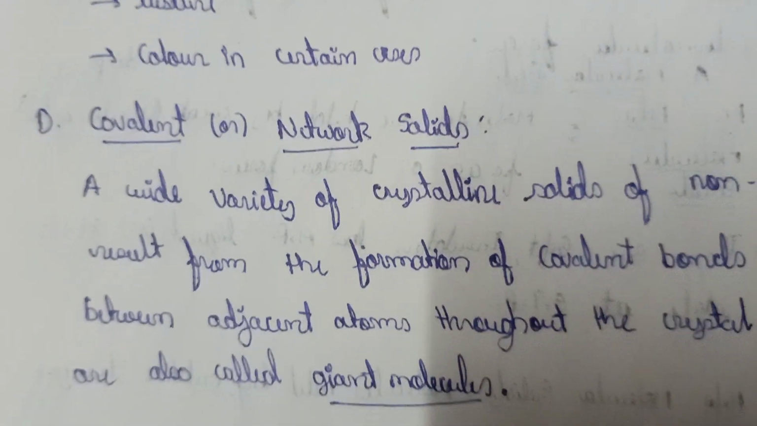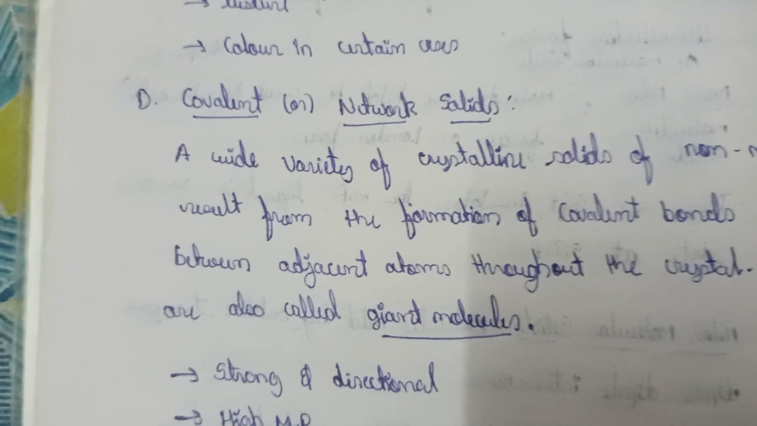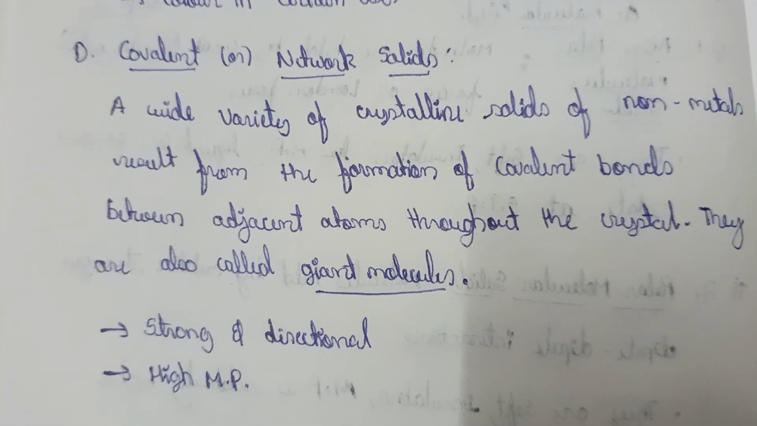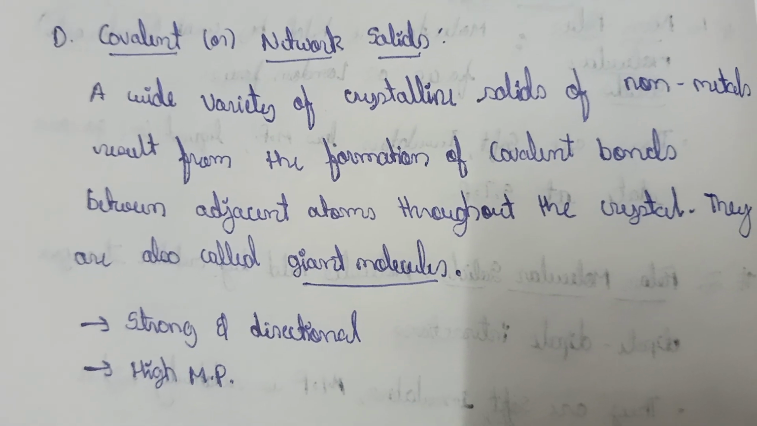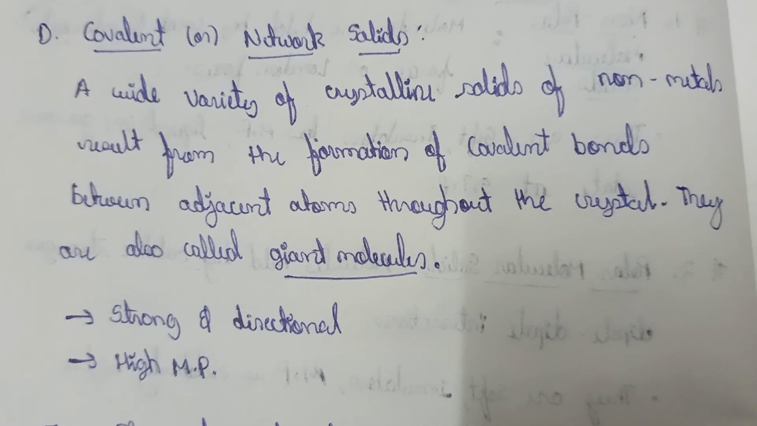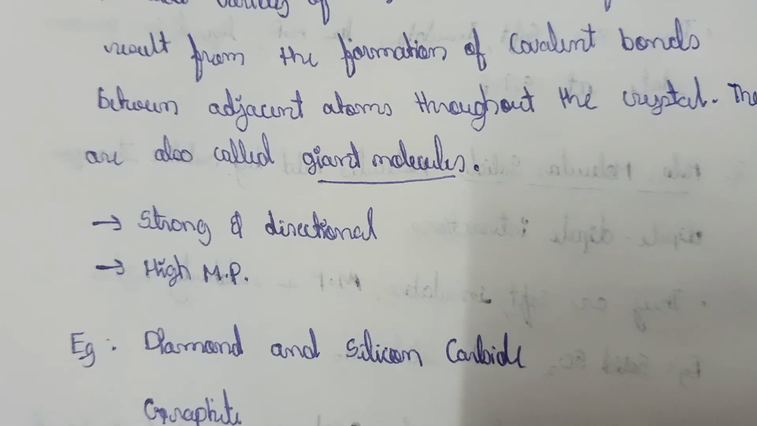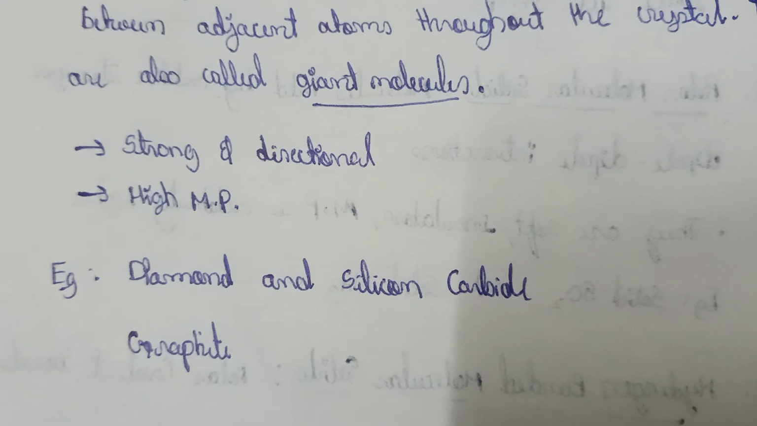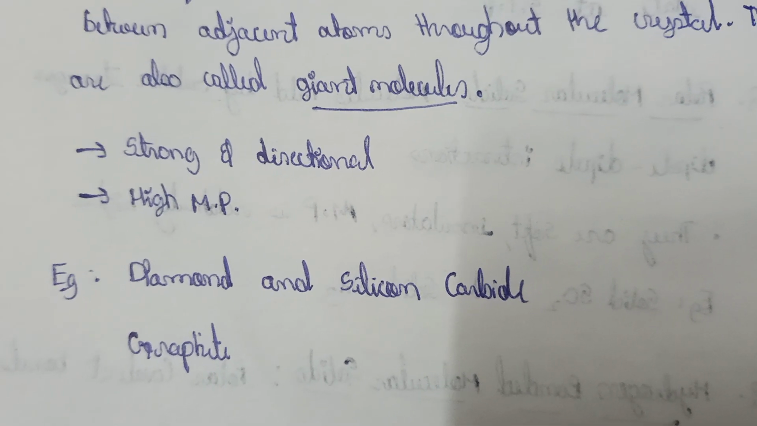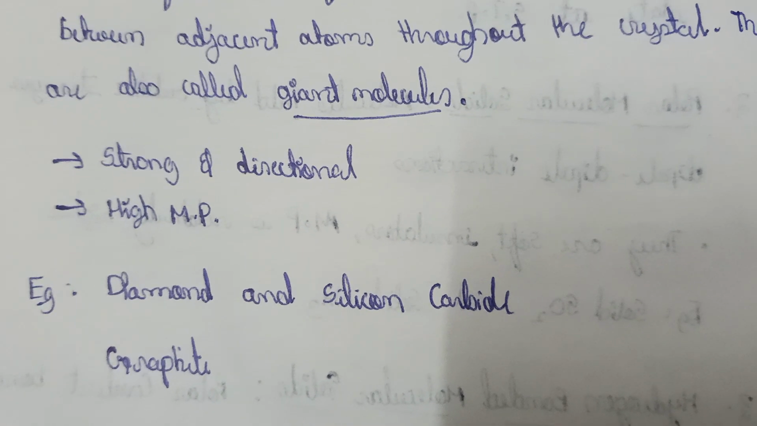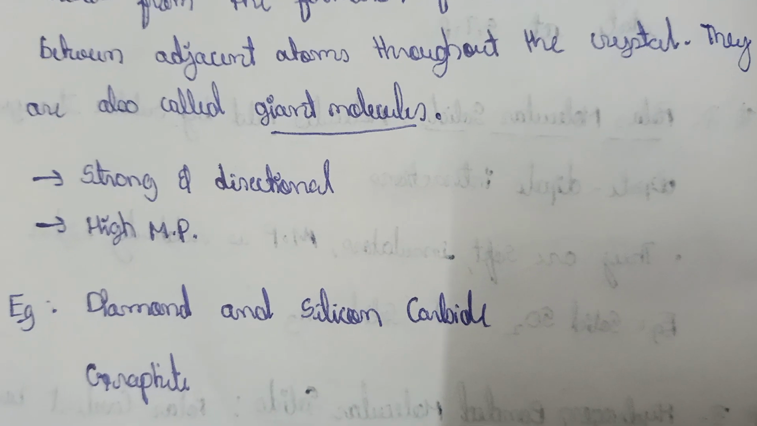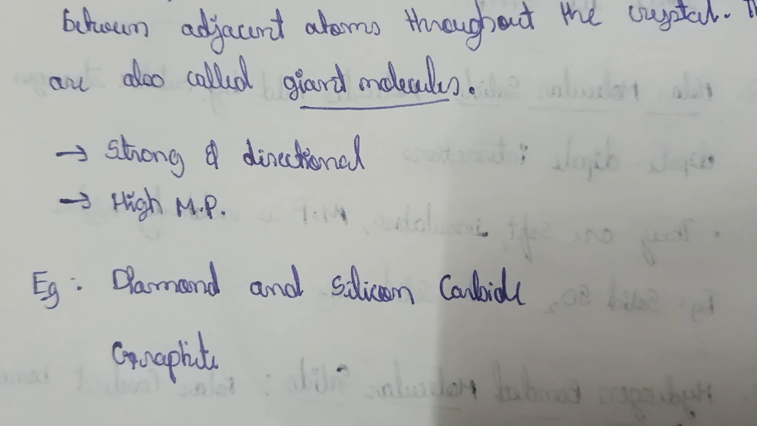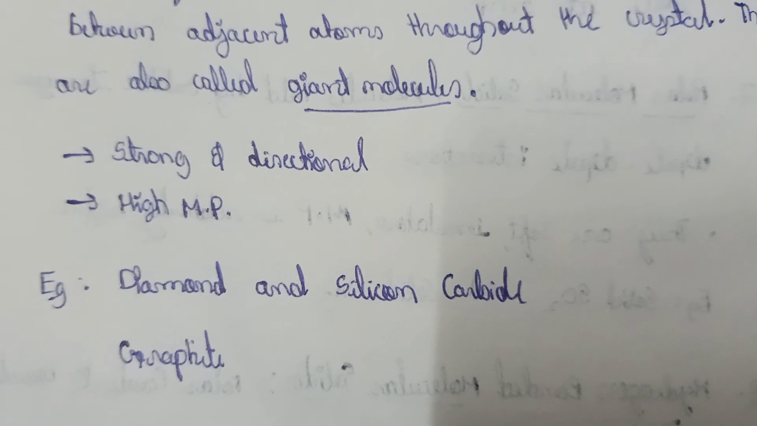And covalent or network solids, this is the last classification in crystalline solids. A wide variety of crystalline solids of non-metals result from the formation of covalent bonds between adjacent atoms throughout the crystal, and they are called giant molecules. The properties exhibited are strong and directional bonds and high melting point. Examples of covalent or network solids are diamond and silicon carbide, and graphite is one of the examples of covalent or network solids. And here graphite is an unusual example. Thank you.